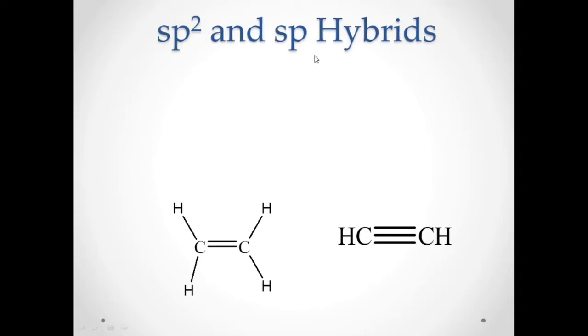While for sp hybridization, the s orbital of carbon is mixed with the px degenerate orbital. So the s and the px are mixed together to form sp hybrids, leaving behind the py and pz to remain unchanged, and they are unhybridized. Okay, so what happened to those unhybridized orbitals? We will learn that later.